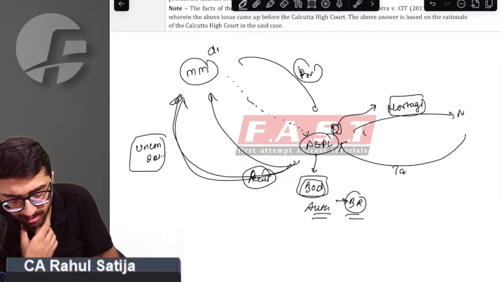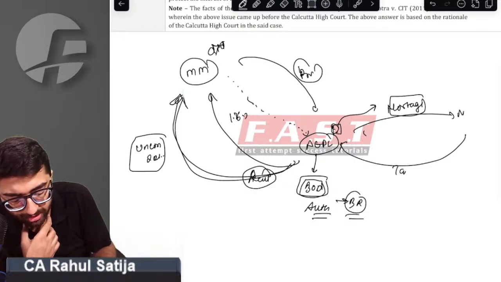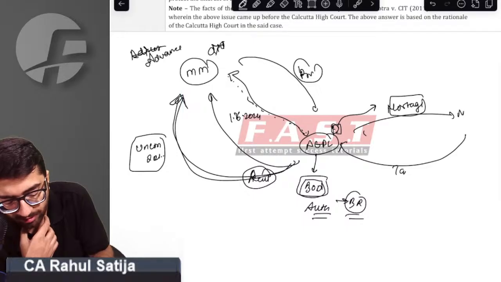Manju Menon did not even exercise the loan, did not take the loan. On 1st June 2024, what Manju Menon did was ask for advance rent. It just said, just give me advance rent of 15 lakh rupees.